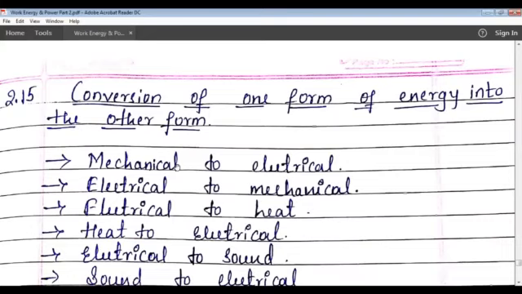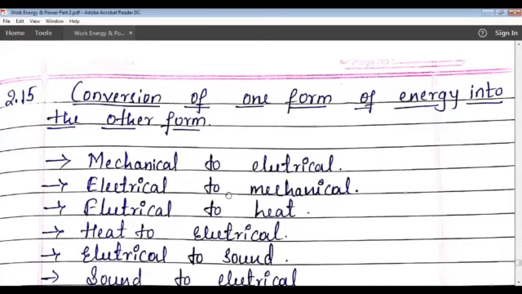The potential energy changes into kinetic energy. After that, it falls on the turbines, and the turbines rotate. The turbines are connected to the generators, and therefore electricity is generated. This is the conversion of mechanical energy to electrical energy.